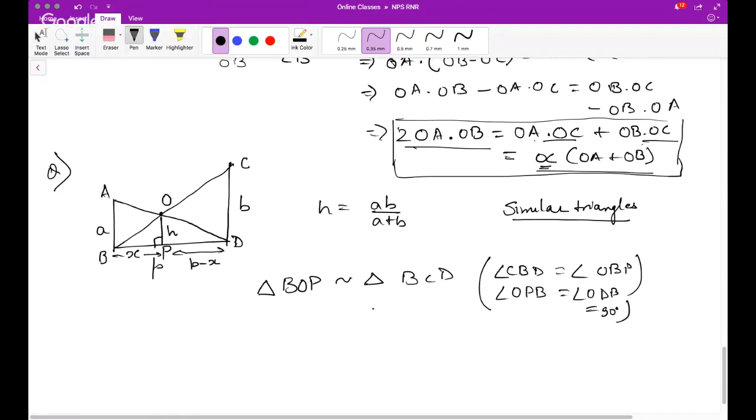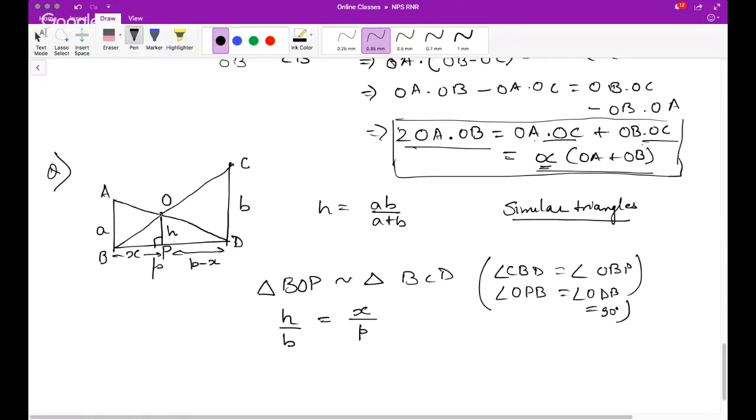Okay. So what can I say about H? If you see, H upon B, small b, is nothing but X upon P, isn't it? H by B, so ratio.